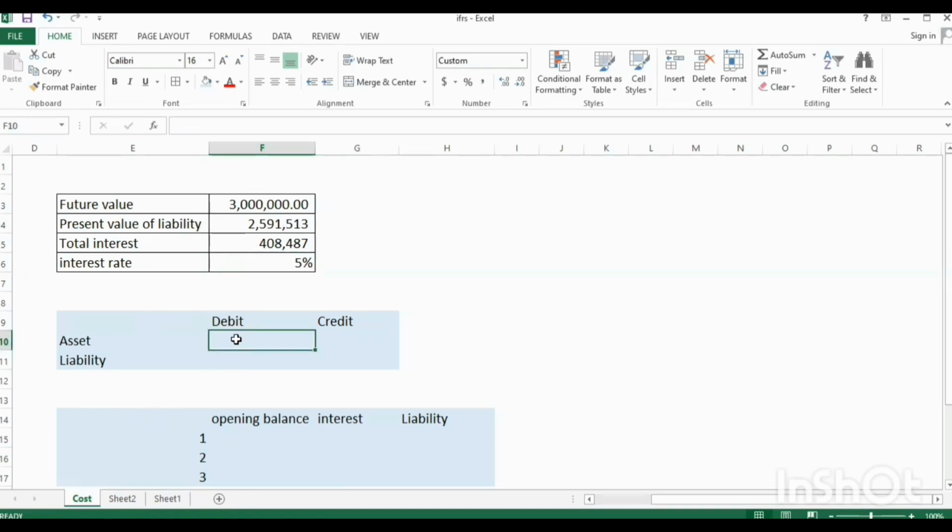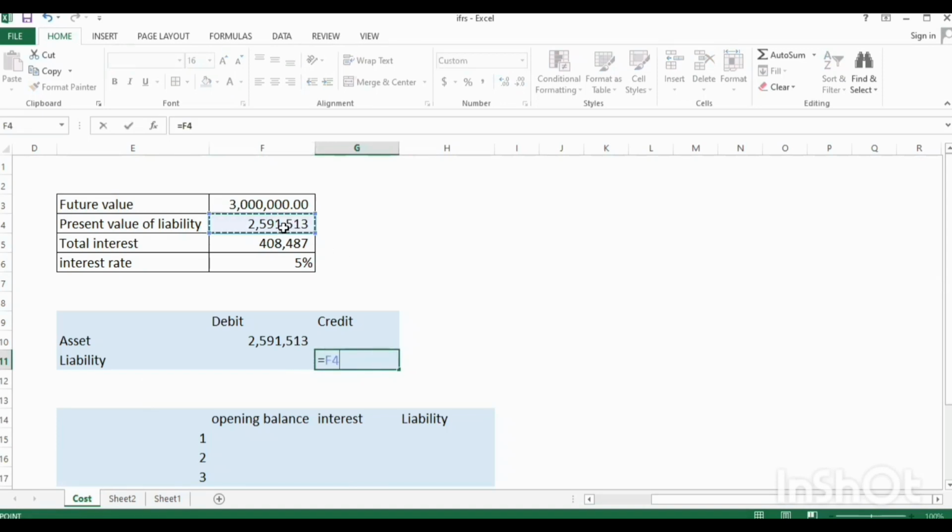So at initial recognition, debit the assets and credit liability with the present value of the expected payment of 3 million.